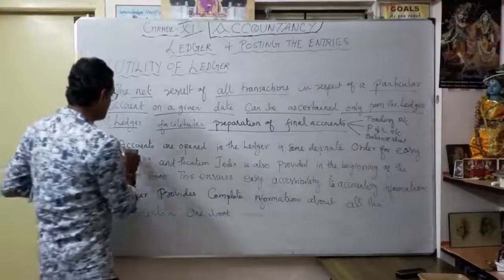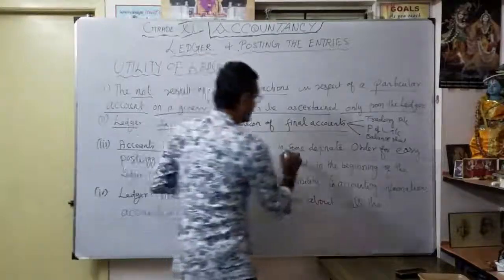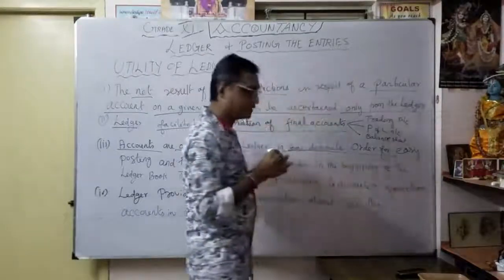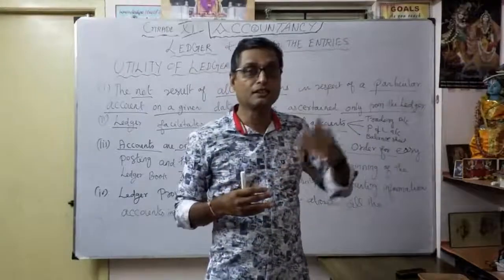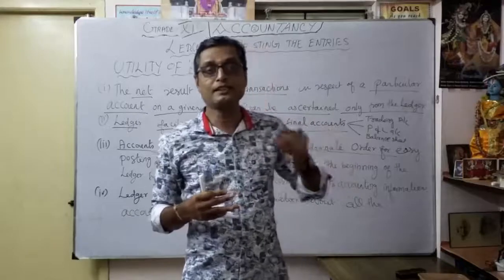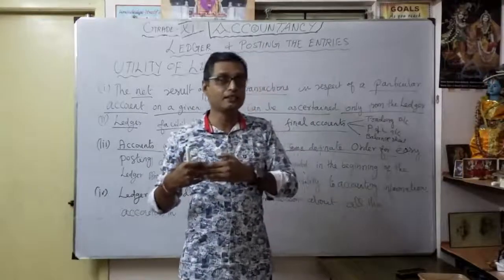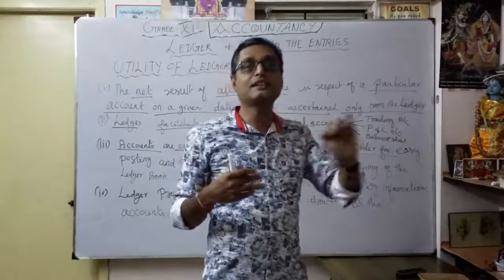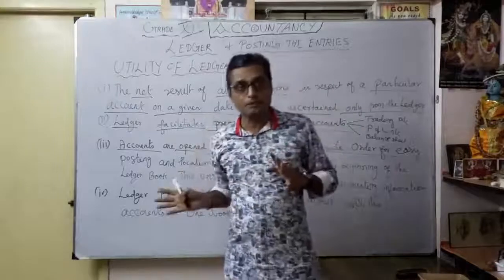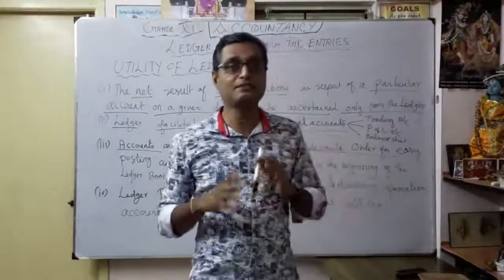Whenever accounts are opened in the ledger, it is in some definite order, in a chronological order. You already know how we prepare the voucher in chronological order, date wise. Any transaction that happens today, only that you have to enter. Whatever happened yesterday will already be entered in the ledger. We cannot enter yesterday's date for what happened today. That is very, very important.